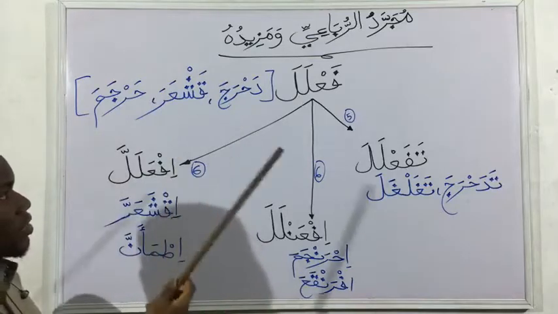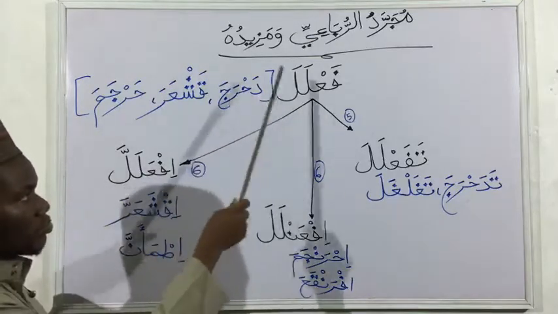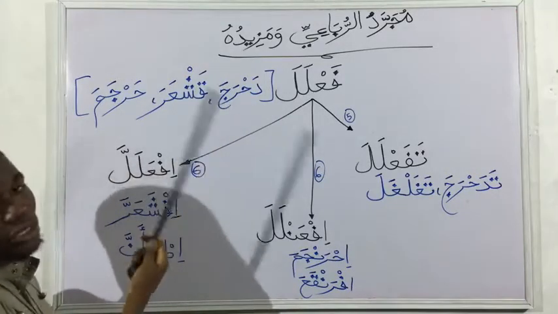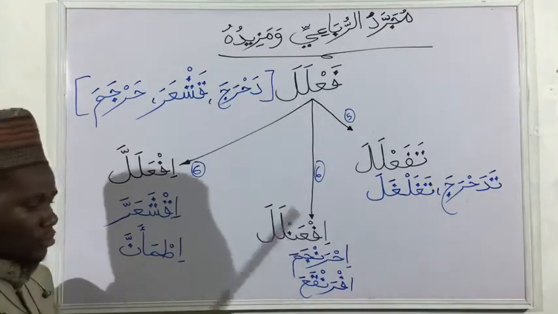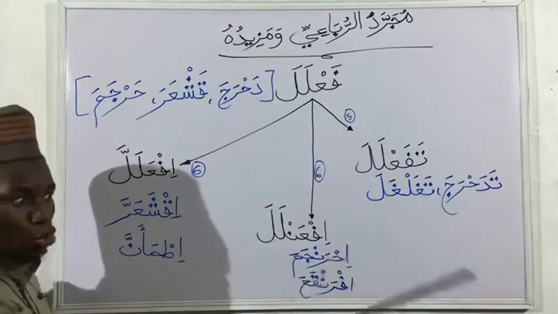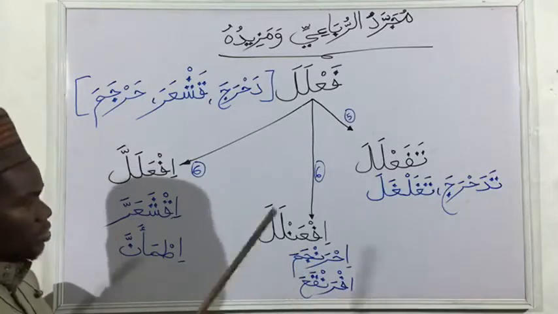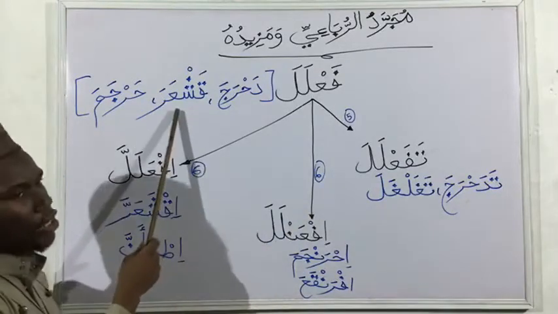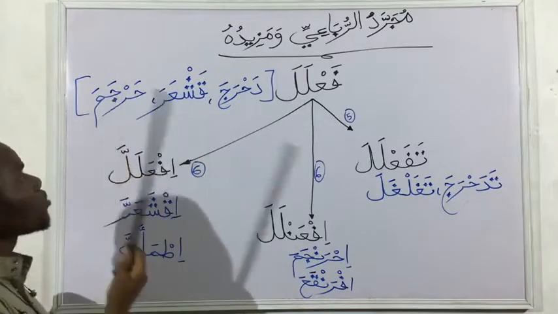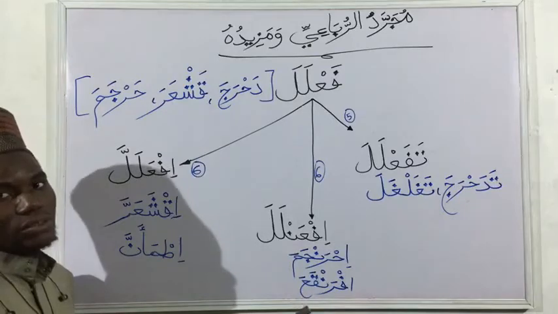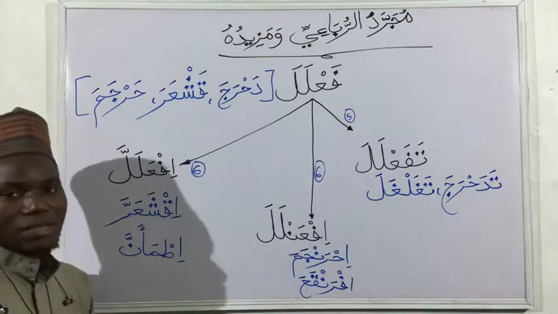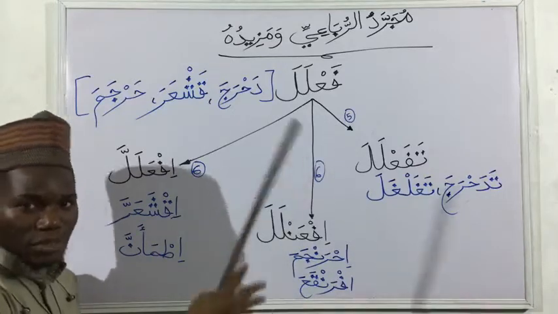Now, let's see examples of fa'lala, meaning the mujarrad, the root letters. So we have dahraja. Dahraja means what? He rolled it. So if I say dahraja Zaydun al-hajara, Zayd rolled the stone. Then zalzala, meaning he shook, he trembled. Harjama, he gathered something. It's usually used for livestock. So it can be gathered, maybe the camels, he gathered the sheep and all like that.